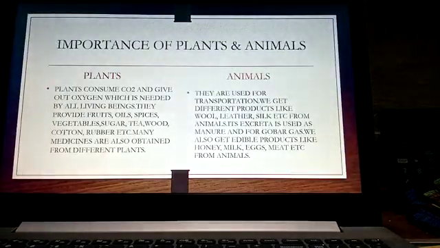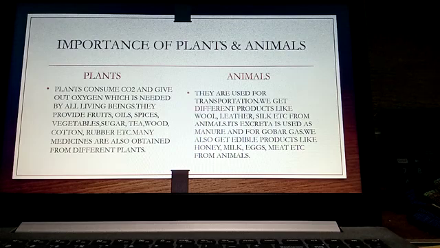Coming to the last part of the lesson, children, that is about the importance of plants and animals. Why are plants important to us? We know that plants consume carbon dioxide and give out oxygen, which is needed by all living beings. They also provide us fruits, oils, spices, vegetables, sugar, tea, wood, cotton, rubber and so many things, forest products and all we are getting only from the plants.